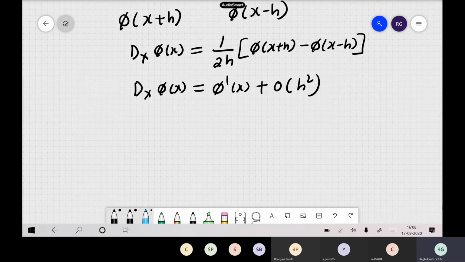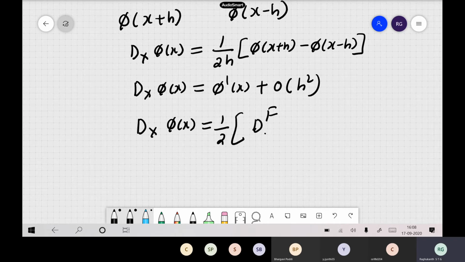Okay, and one can also show that your central derivative is nothing but half of the average of your forward derivative and your backward derivative also. Okay, so this also one can show. So this is your forward and backward derivative.